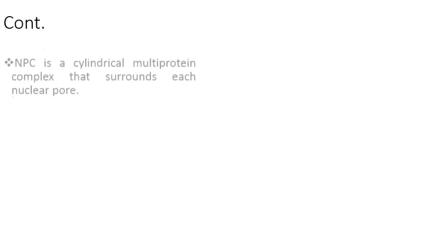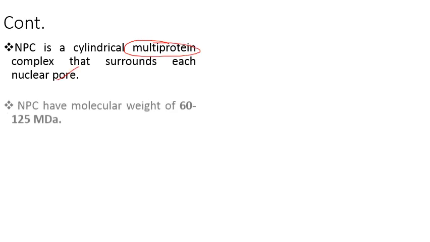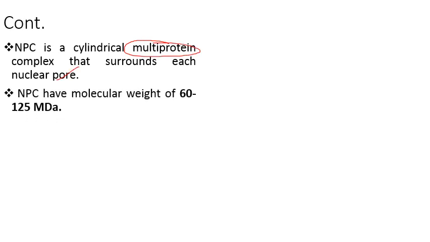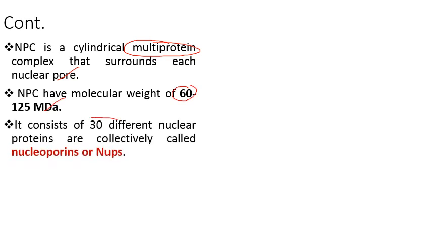Next, this nuclear pore complex is a cylindrical, multi-protein complex that surrounds each nuclear pore. The molecular weight of the nuclear pore complex is 60 to 125 megadalton, and it consists of 30 different nuclear proteins. Many types of proteins are present, that's why it is complex. A term used for these is nucleoporins and NUPs. We call these proteins NUPs, or nucleoporins.